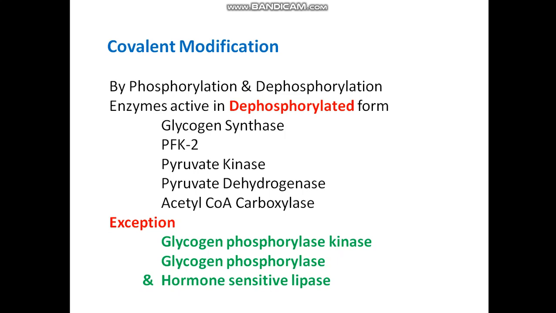The exceptions are glycogen phosphorylase kinase and glycogen phosphorylase. Both are enzymes for degradation of glycogen, and also the hormone sensitive lipase, which is present in the adipose tissue and causes lipolysis, the degradation of TAG.